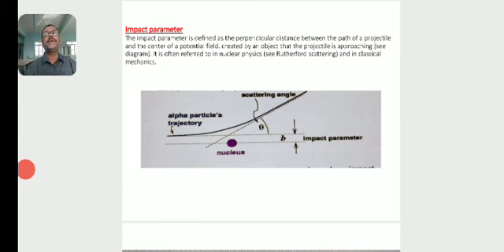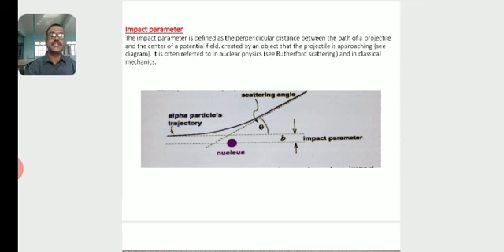So, impact parameter. The impact parameter is defined as the perpendicular distance between the path of the projectile and the center of a potential field.